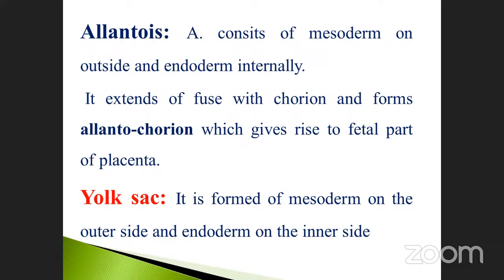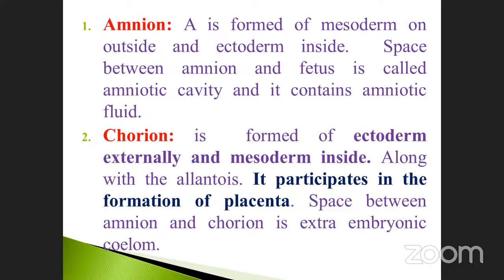The last and least one, the yolk sac. It is formed of mesoderm on the outside and endoderm on the inner side. This is also very, very important. So these are the four parts present in the embryonic membrane, or extra-embryonic membrane: amnion, chorion, allantois, and yolk sac.